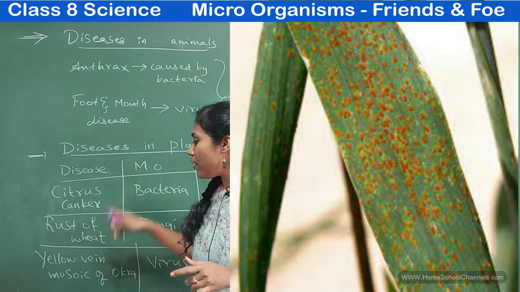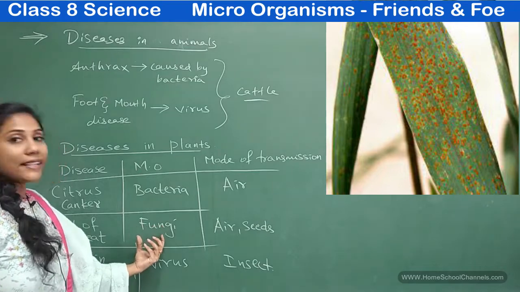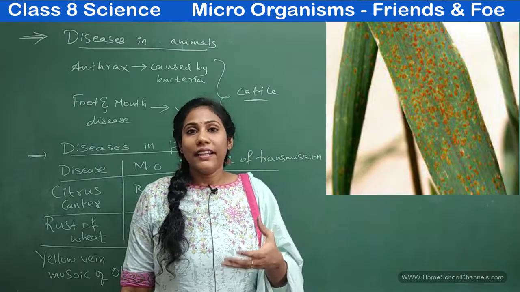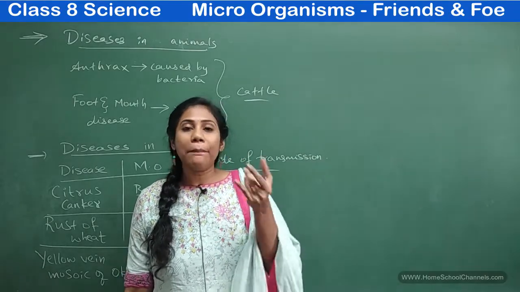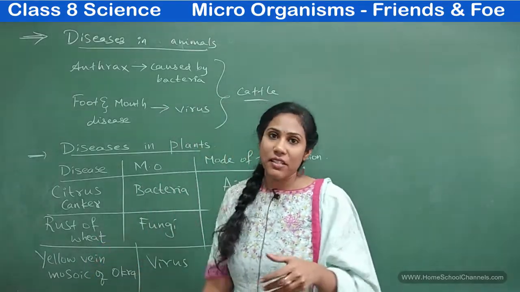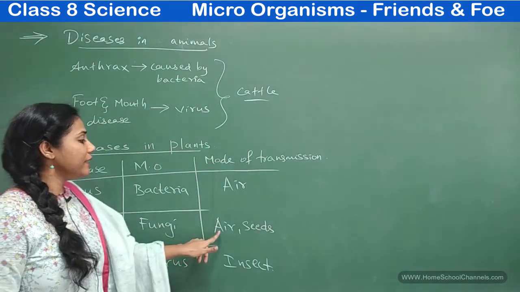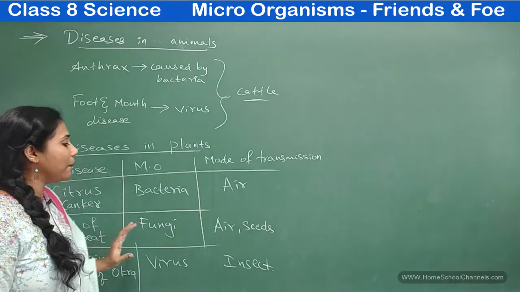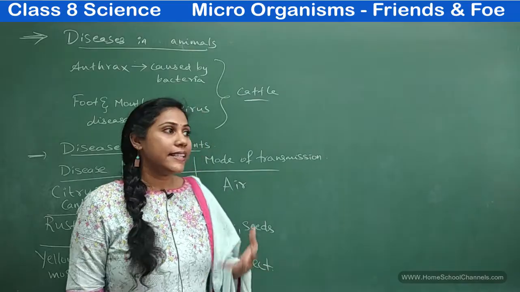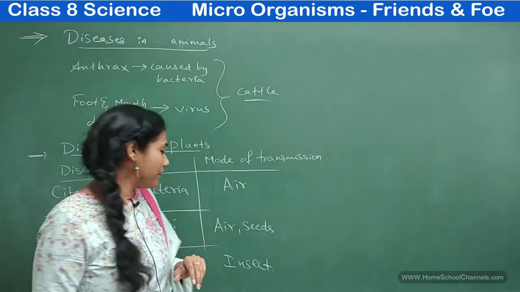And the next one is rust of wheat. Wheat gets affected by a microorganism, that is fungi. You can see how a wheat leaf is rusted. A brown color powdery thing appears on the green wheat leaf. That's what we mean by wheat rust or rust of wheat, caused by which microorganism? Fungi. And this fungi enters into a plant either by air or seeds. If you have used low quality seeds or spoiled seeds, then you would observe diseased plants.